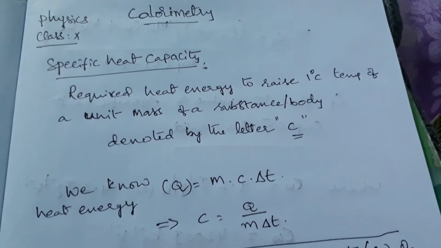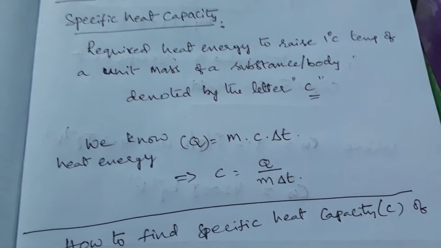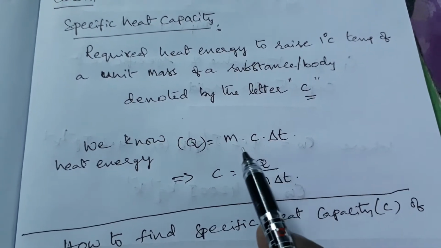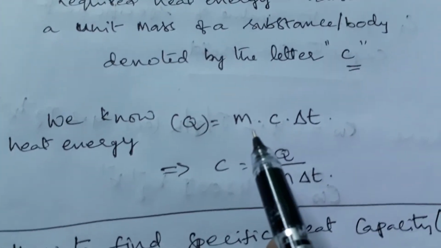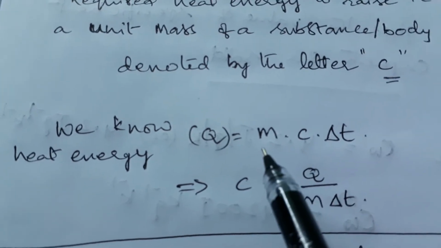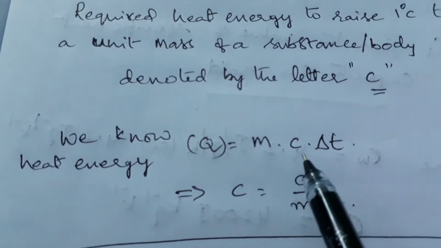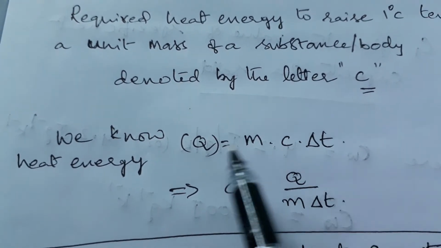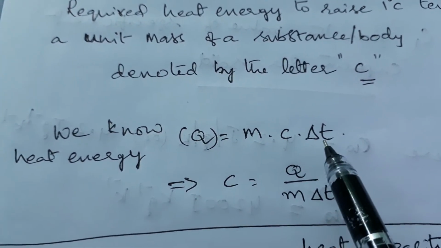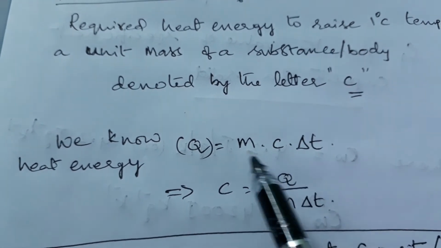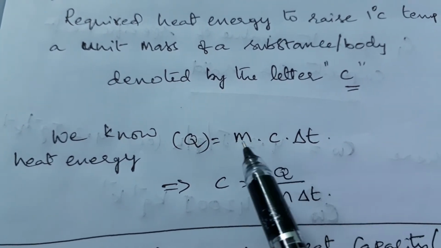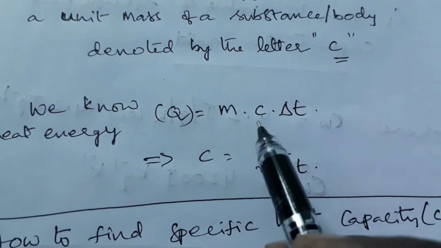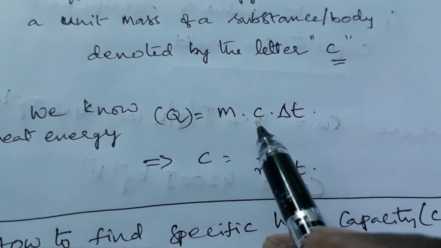Now, you know the heat energy formula, Q = mcΔT. In the previous class I explained: Q is equal to the mass of the substance, the specific heat of the substance, and the change of the temperature, that is, how much the temperature changes in the substance because of this heat. By multiplying all these, you will get the heat energy. This formula was explained in the previous video.